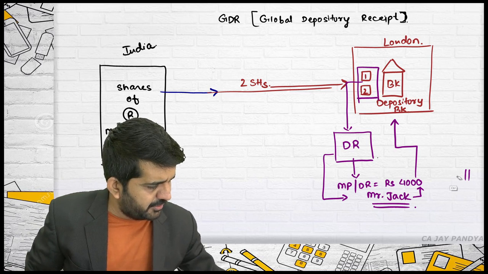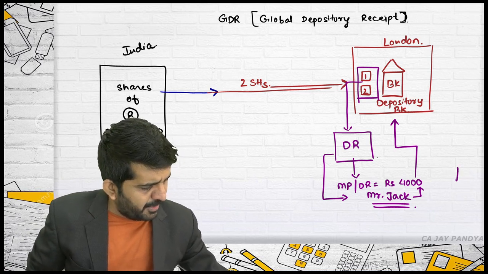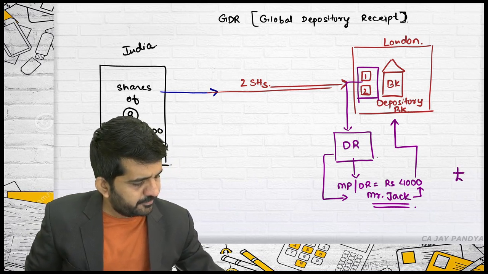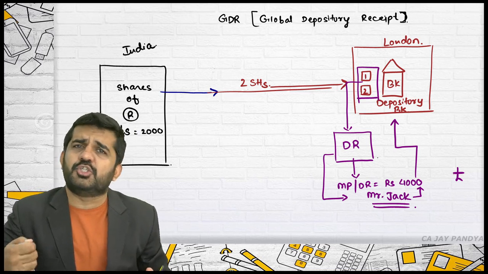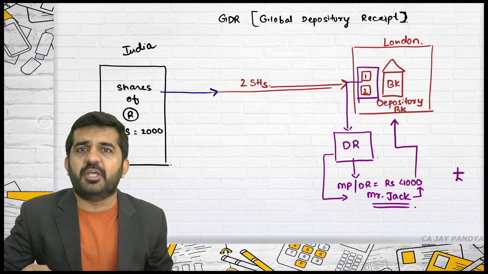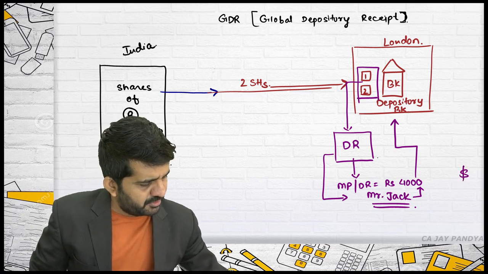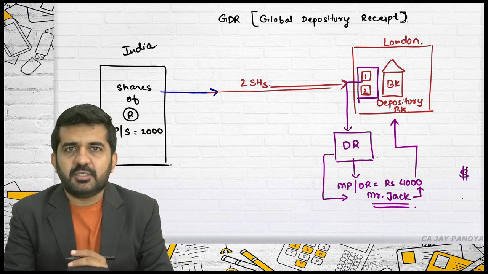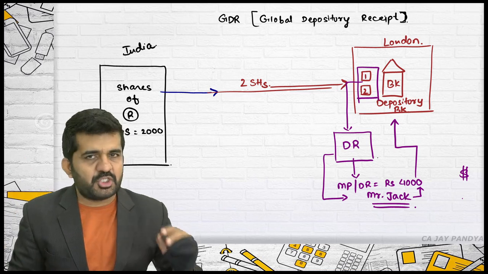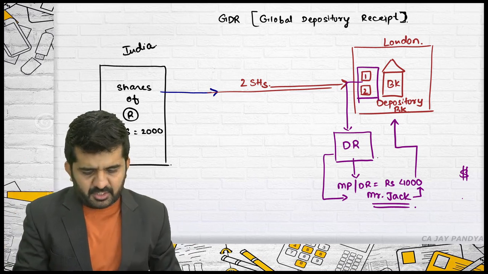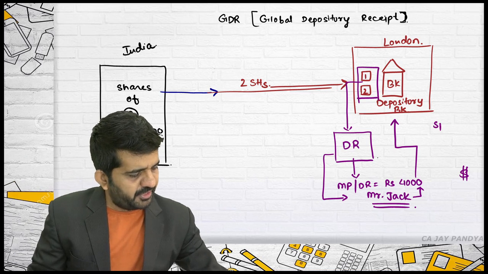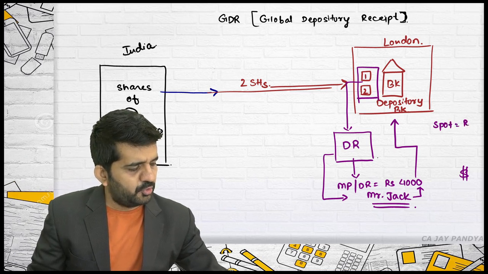Let me issue it in pound. Normally it is issued in US dollar, but it may be issued even in pound. Sorry. Let me write down in dollar itself. Is it all right? US dollar. What is the current rate of US dollar? Say US dollar is 80 rupees. Spot rate is rupees 80 per dollar.